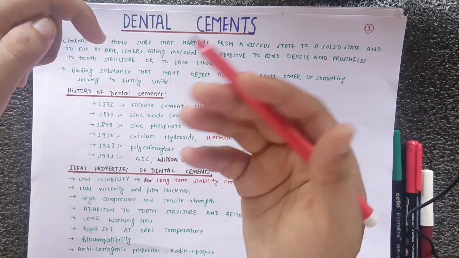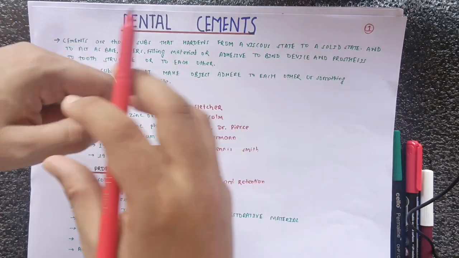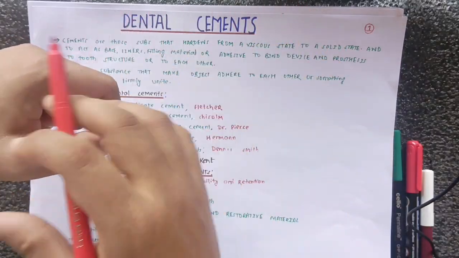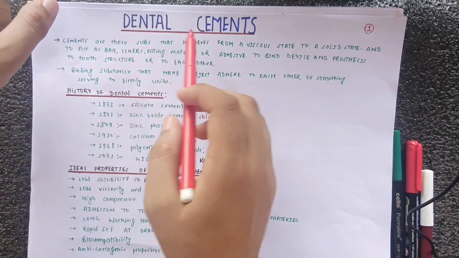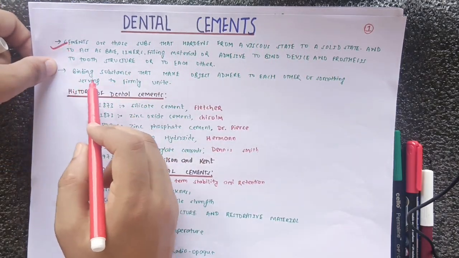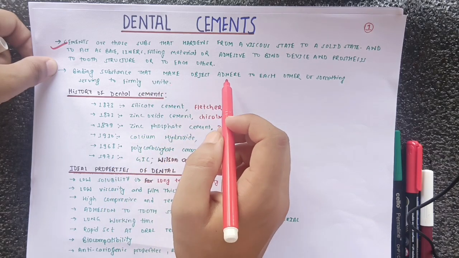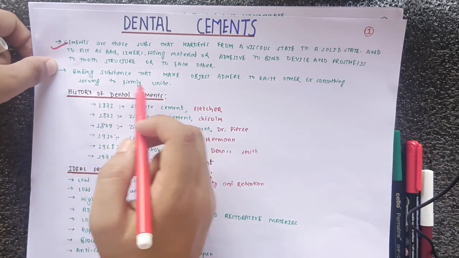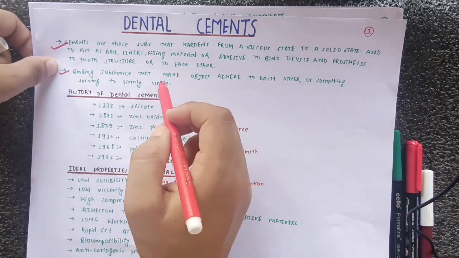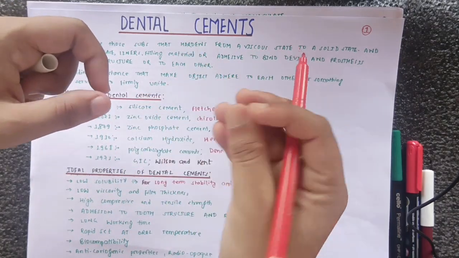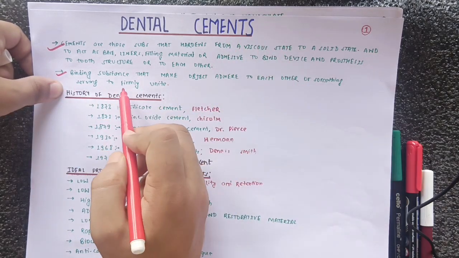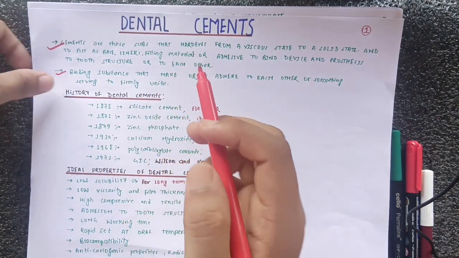So when we prepare an inlay or an onlay, we can use dental cements for the addition of those prostheses in the prepared tooth structure. Binding cements make objects adhere to each other, or serve to firmly unite things. This also tells the same point: that it simply binds or adheres anything to the tooth structure, or simply acts as a restorative material by firmly uniting itself.